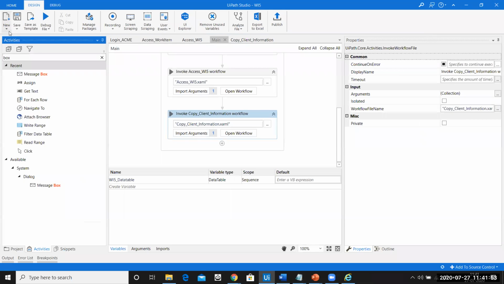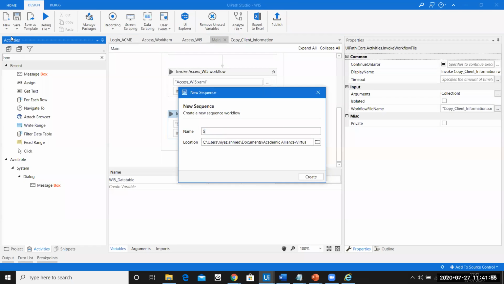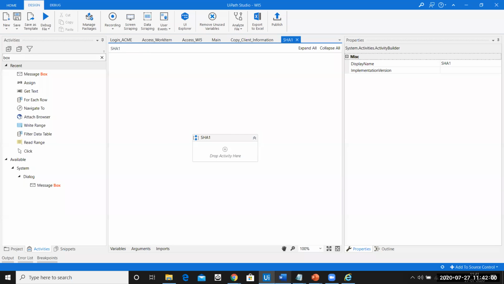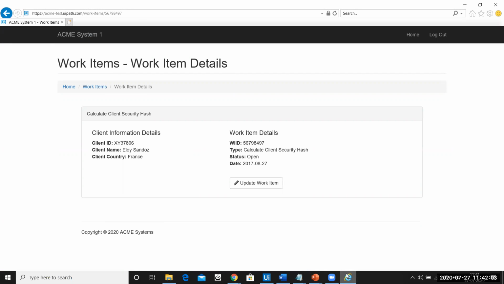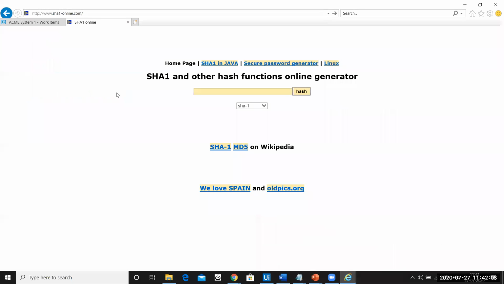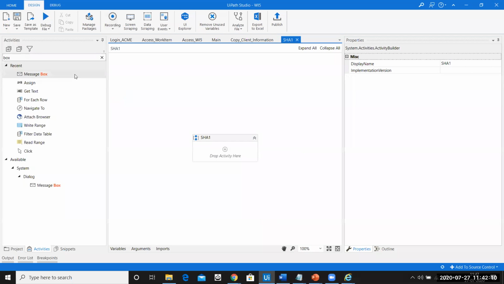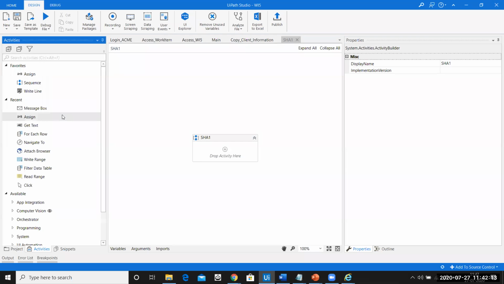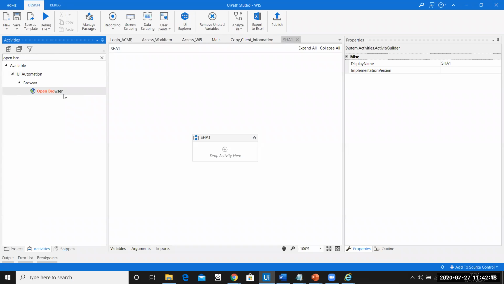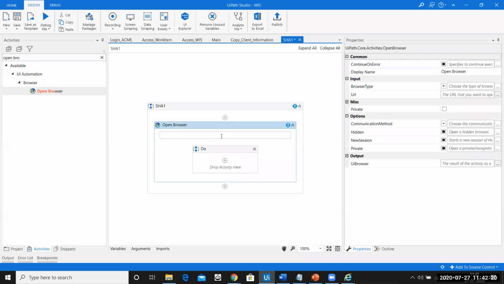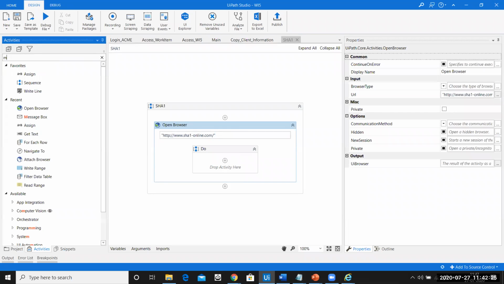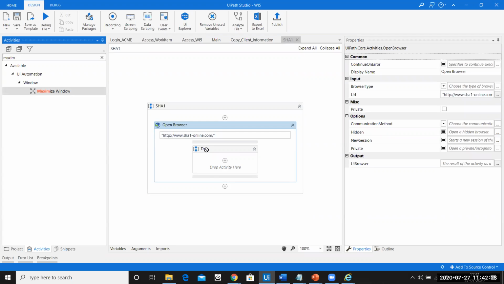Okay, fine. Let us go ahead and create a sequence. What shall we name it? We shall name it as SHA1 itself. Let me open the SHA1 website here. Let me copy this URL, and we know what activities we are going to use. Our very first activity is an open browser activity. I'll paste this here, and for best practices I'll make sure I use the maximize window.